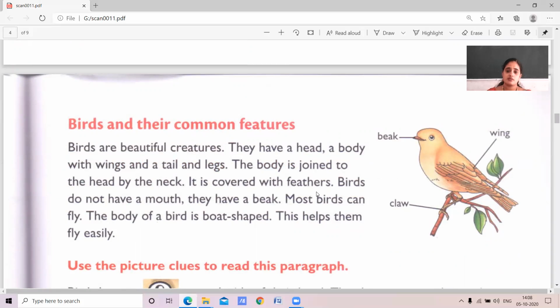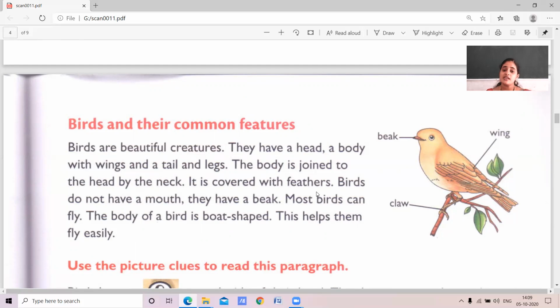So the birds. What are the common features of these birds? Birds are a beautiful creature in the world, isn't it? Yes. They have a head, a body with wings, a tail and legs.